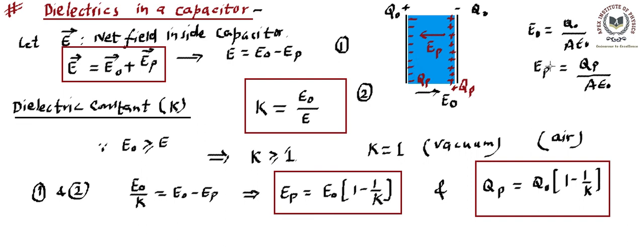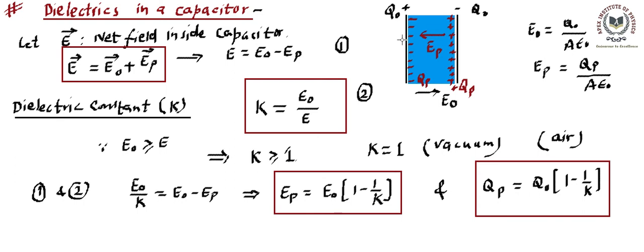The fields can be written like this. Then the net field inside the capacitor will be the sum of these two fields. Since they are in opposite directions, we place the minus to get the magnitude. And we define the dielectric constant as the ratio of the original field divided by the net field. The net field is going to be smaller and the original larger, hence K is greater than or equal to 1. 1 is for vacuum, and we also consider it for air. And using these two equations, we have found the polarized field as well as the polarization charge.